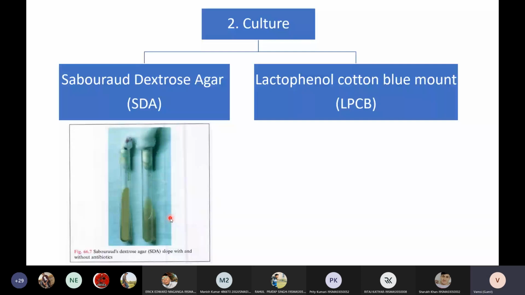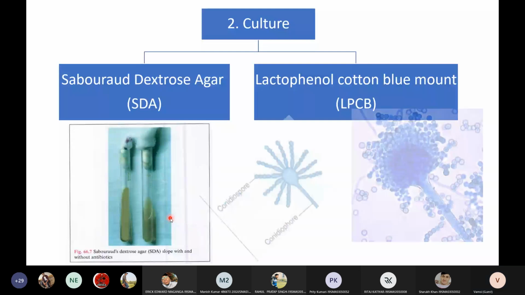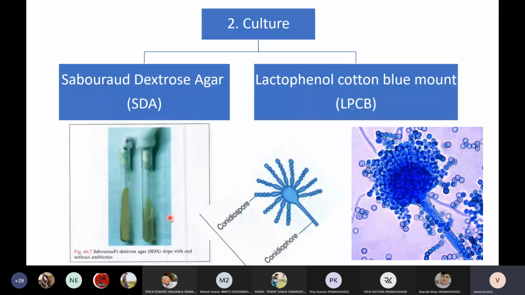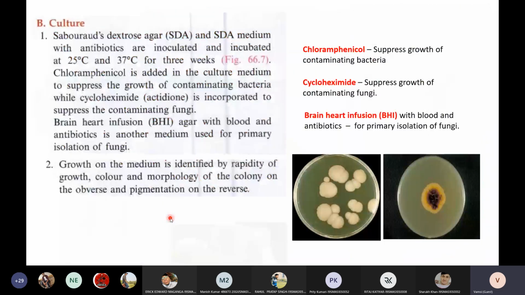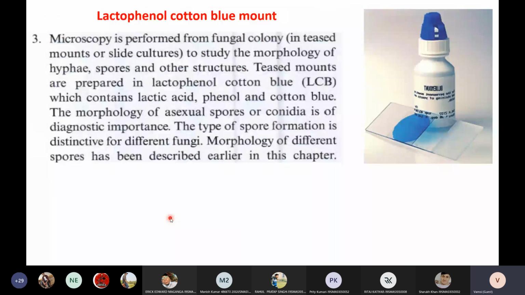Okay. So the main purpose of LPCB is to visualize the complete morphology of the fungi. The complete fungal morphology can be identified by LPCB mount. LPCB stands for lactophenol cotton blue mount. So you can see the complete morphology of fungi by using this LPCB mount.